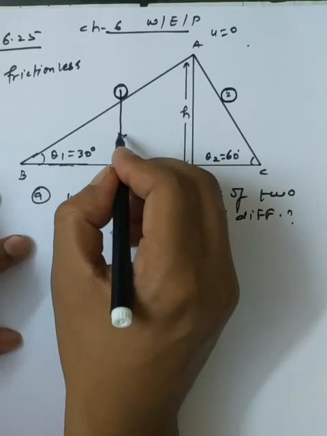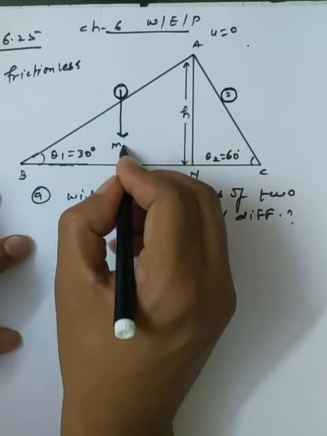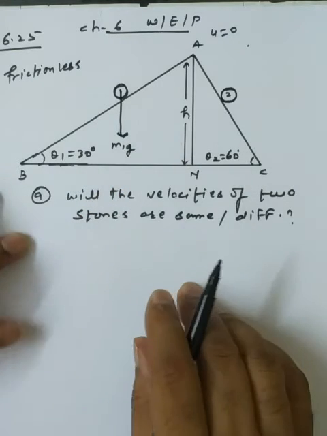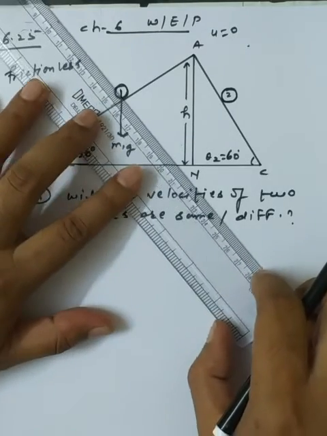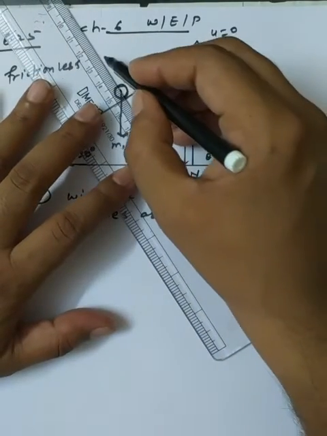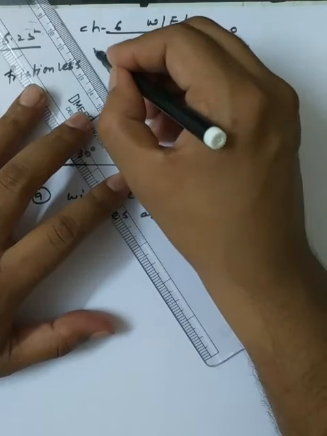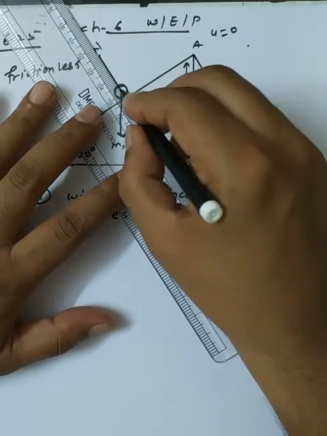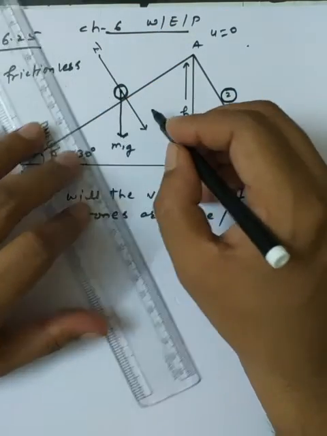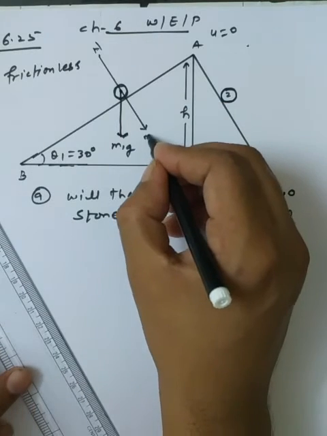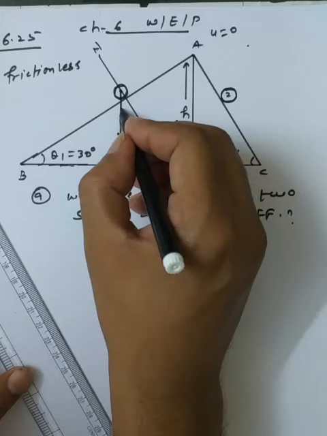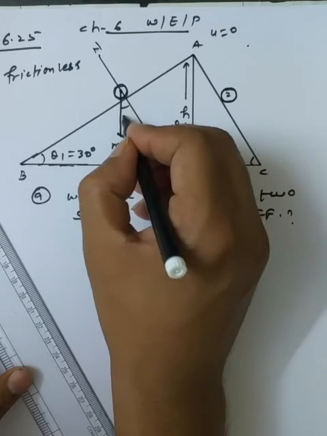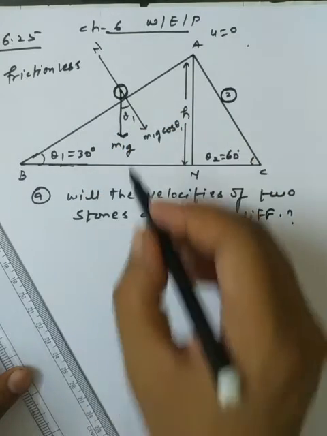I am assuming that the weight of the stone is m1g. Whenever we keep a stone on an inclined plane, the surface gives a normal reaction. One component of the weight is m1g cos theta 1. Suppose this angle is theta 1, and this angle is also theta 1 here.